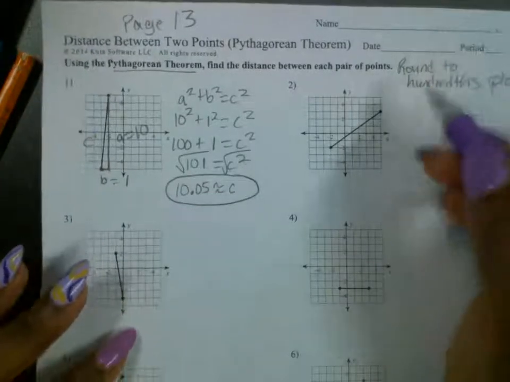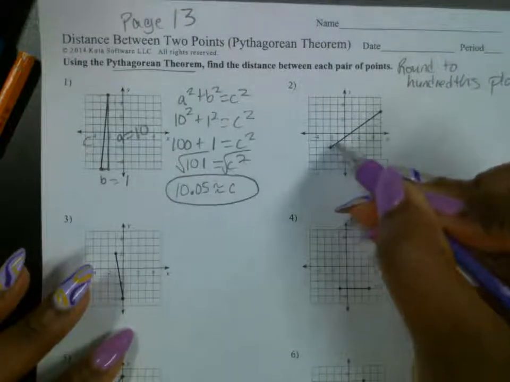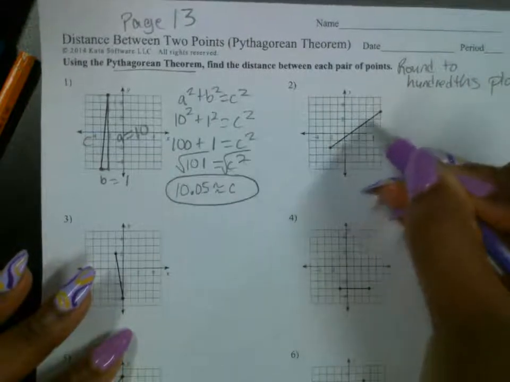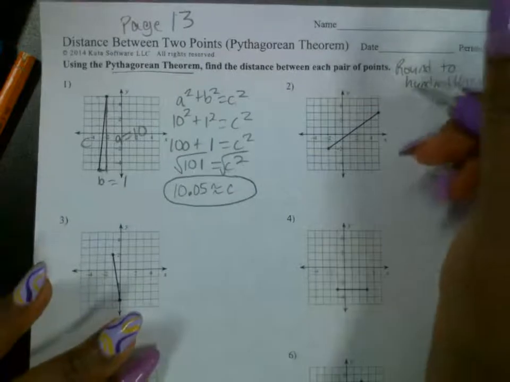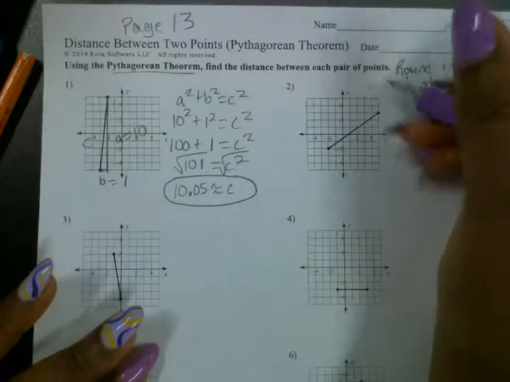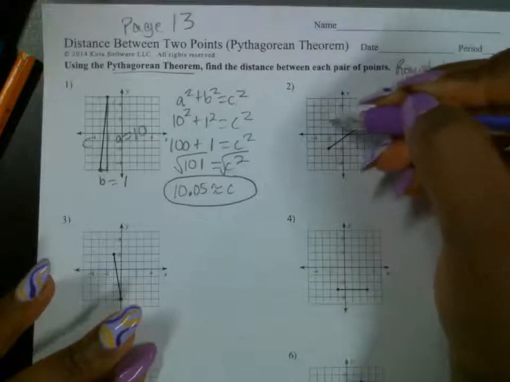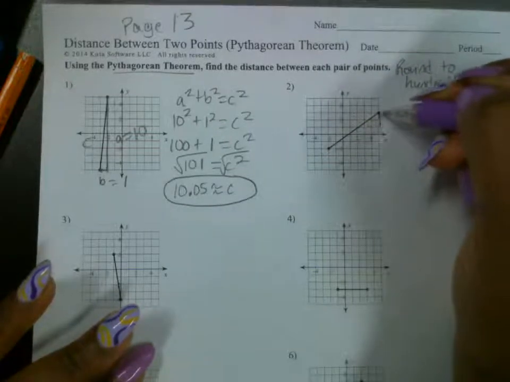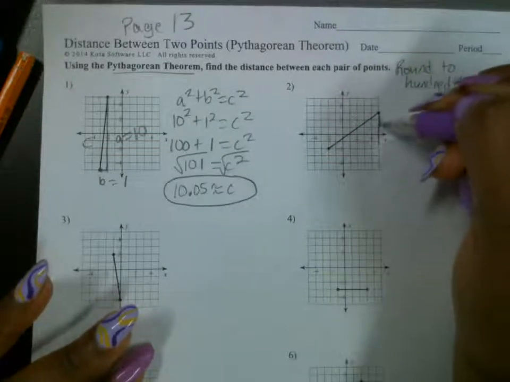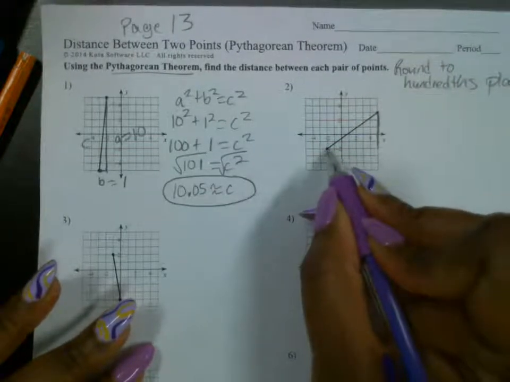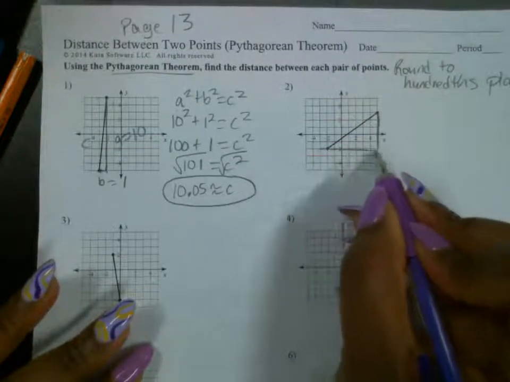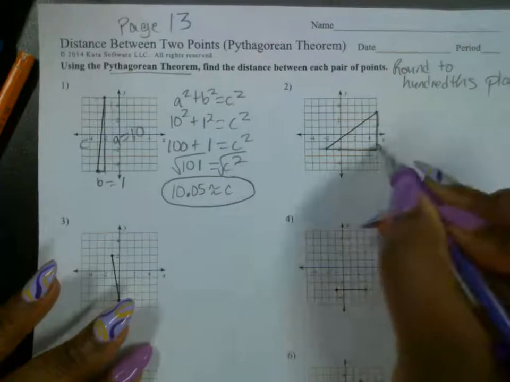Second, the same thing. This is a slanted line. They've already drawn the points for you. They connected them. So we're going to use the grid lines to draw a right triangle. You can draw a right triangle upward like this, or you can draw a right triangle down. Just make sure you use the grid lines to draw your right triangle.